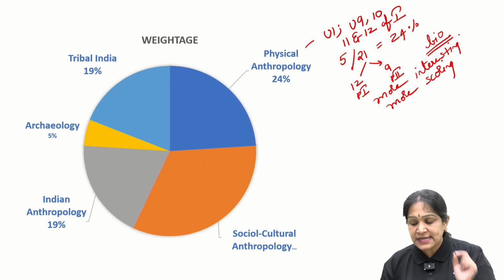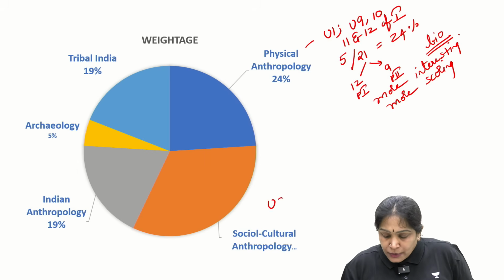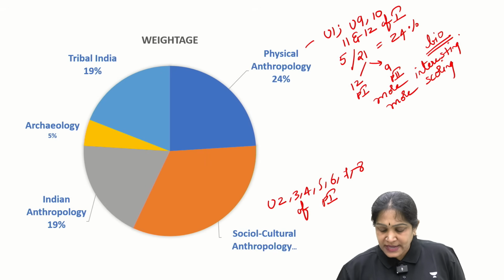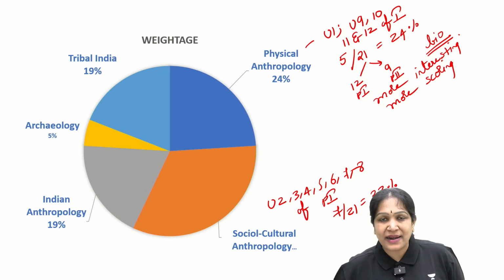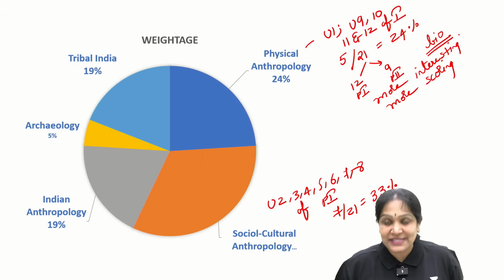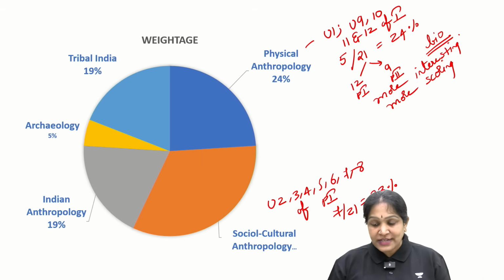Next, coming to the second segment, socio-cultural anthropology. Units 2, 3, 4, 5, 6, 7, 8 of paper 1. That is 7 out of 21. That is 33%. I am very bad in mathematics. If this value is wrong, please pardon me. Around 33% of the anthropology syllabus is socio-cultural anthropology. Is it clear?